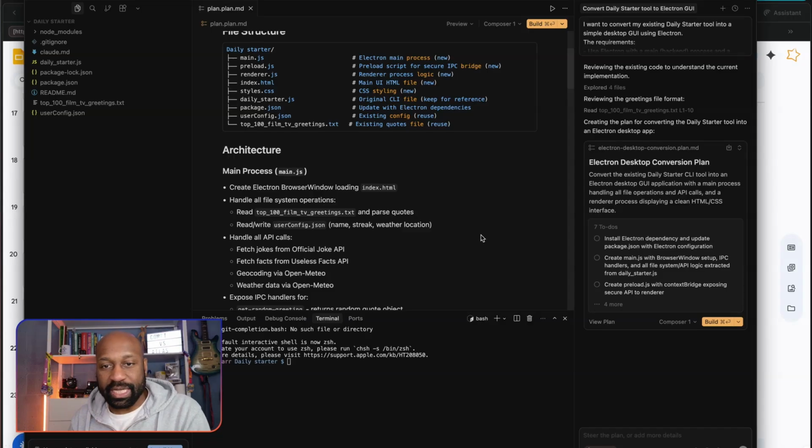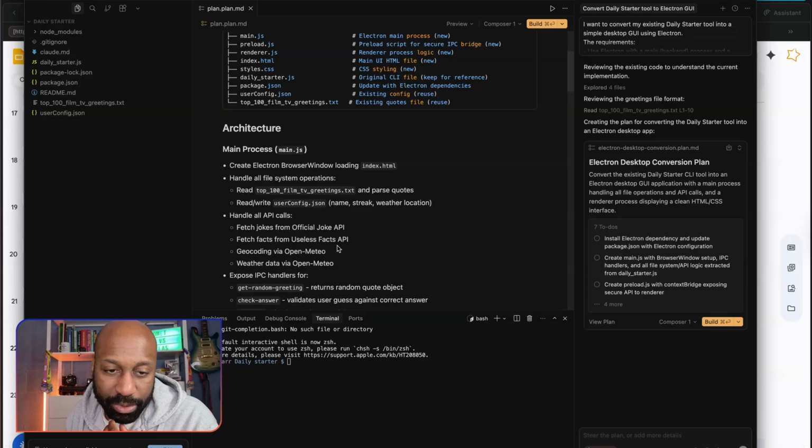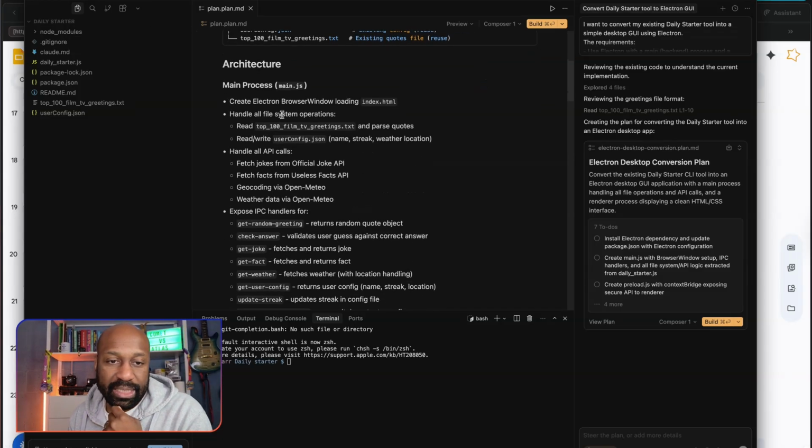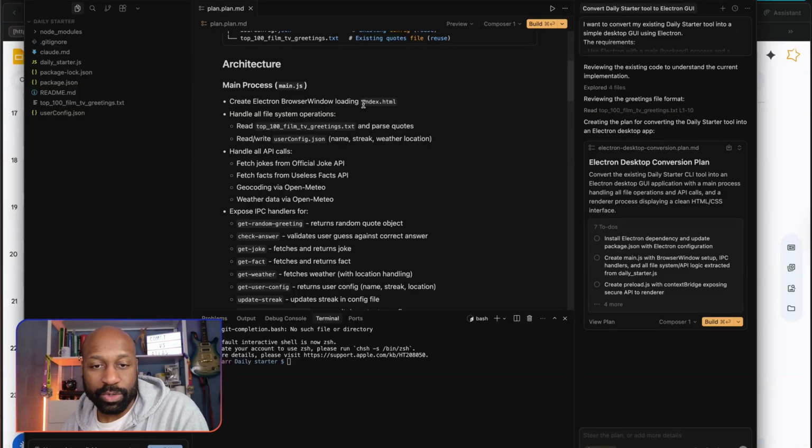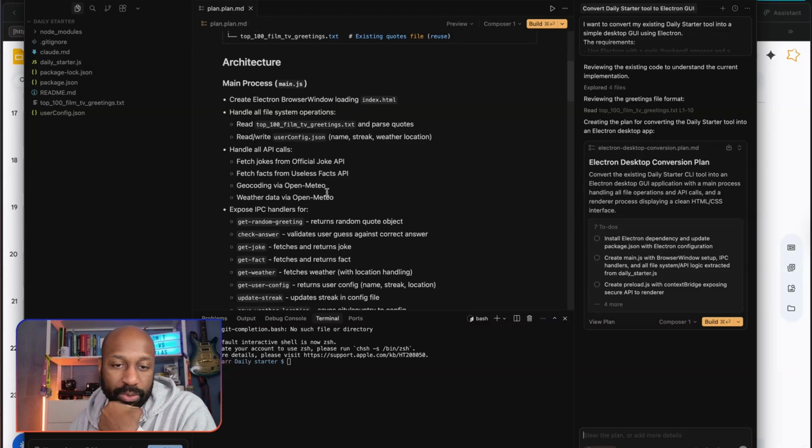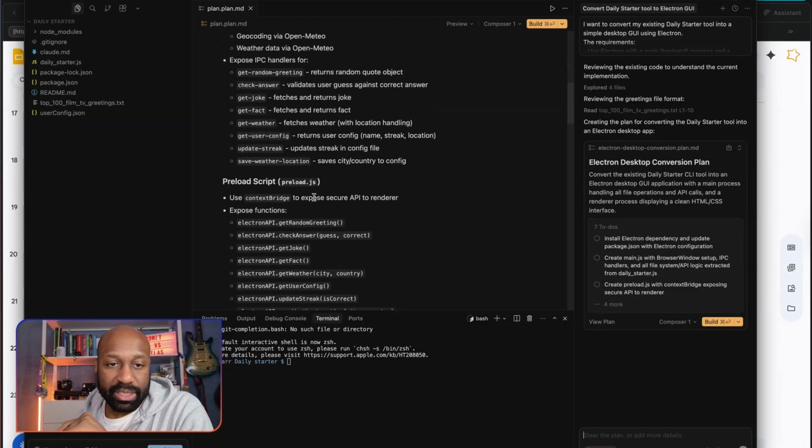Again, I'm going on the internet, I'm going on ChatGPT and different places, doing some research and finding out what I need to ask it to do and prompt it. So it's going to create the Electron browser window loading index.html, which is essentially what a lot of websites were opened on. Handle the API calls. We looked at APIs last week.